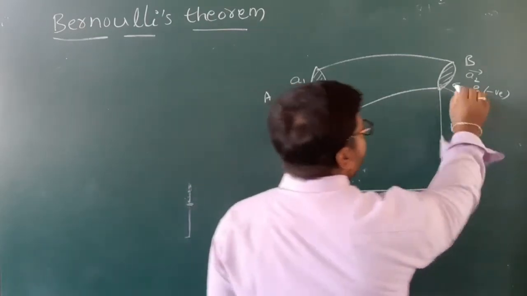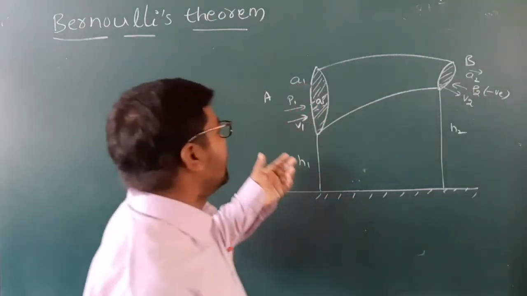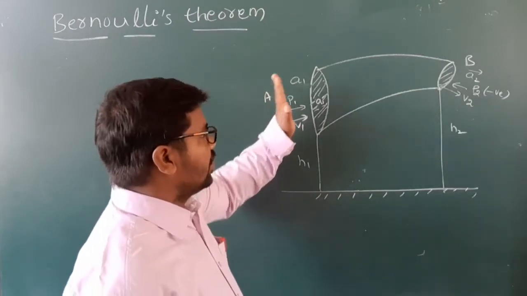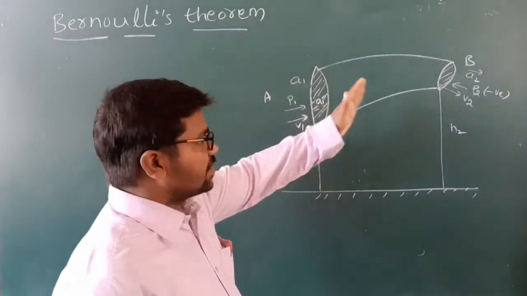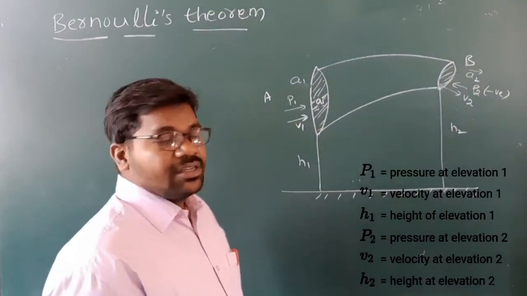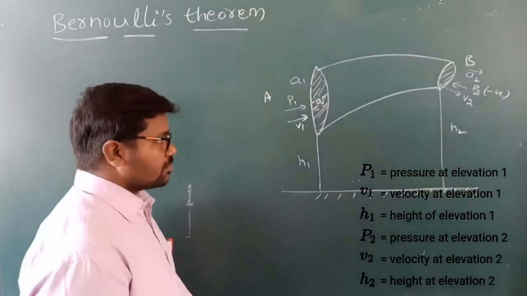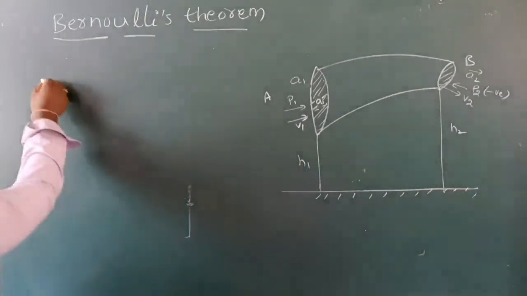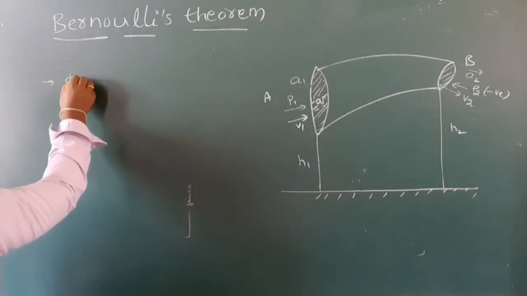Here A2 is the area on the right side. Understand my children? See here what happened. First we have to find the distance.